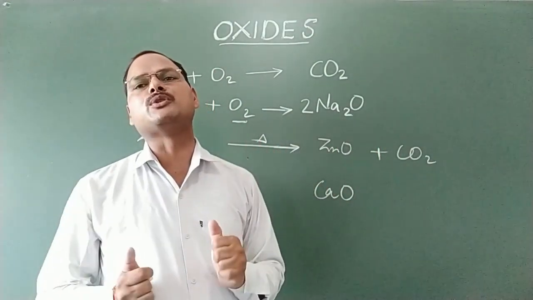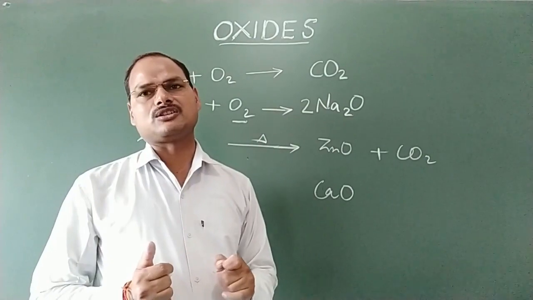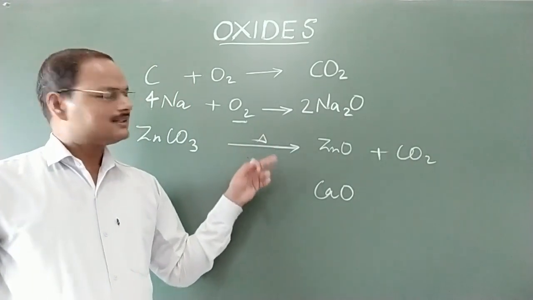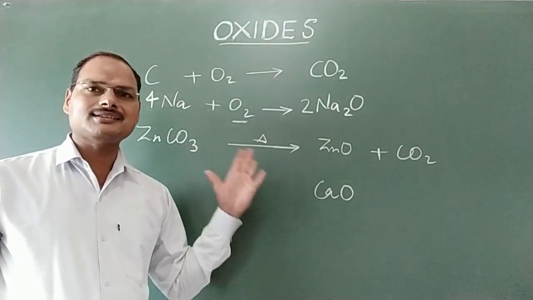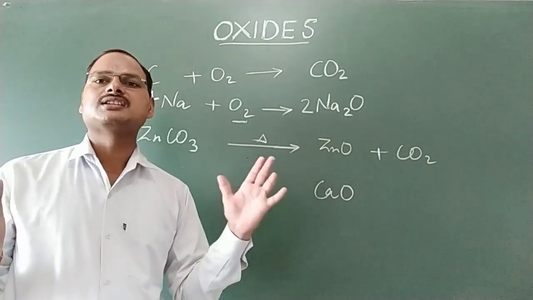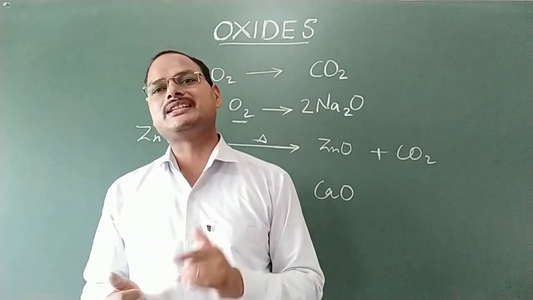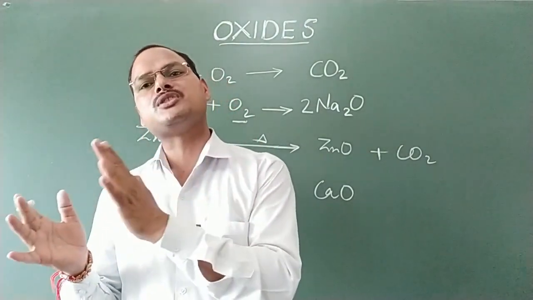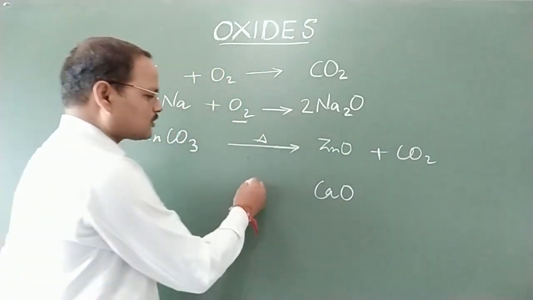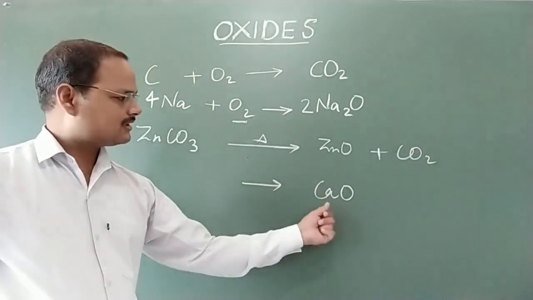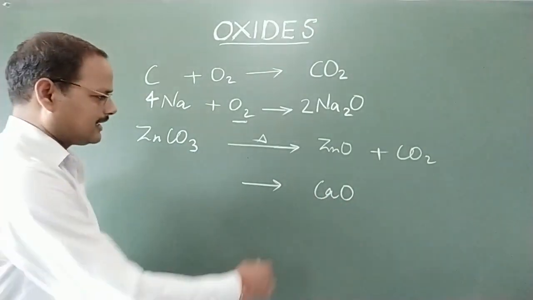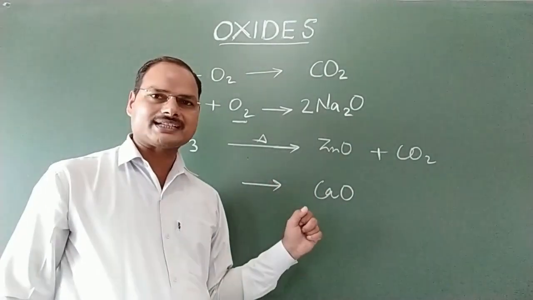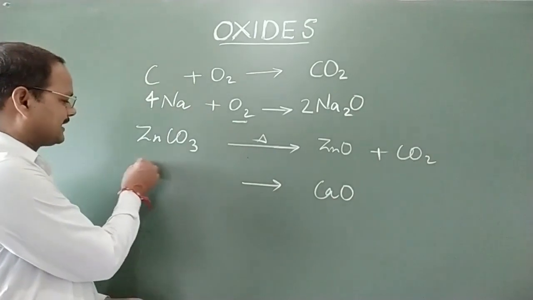In that case, such a reaction will be known as a decomposition reaction. Here we can see that heat is required, and that's why this type of decomposition reaction, which takes place with the help of heat, is known as a thermal decomposition reaction. Now, to get this compound, that is calcium oxide, we can get it by a direct combination reaction as well as by a decomposition reaction.